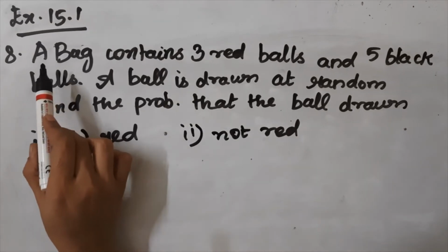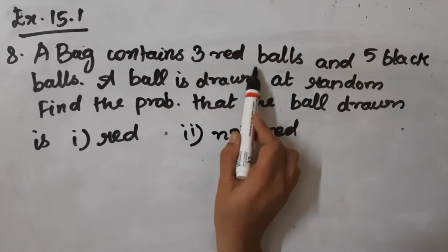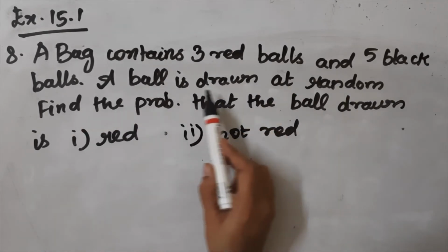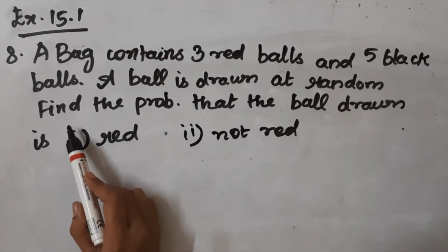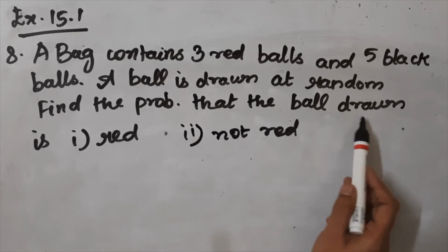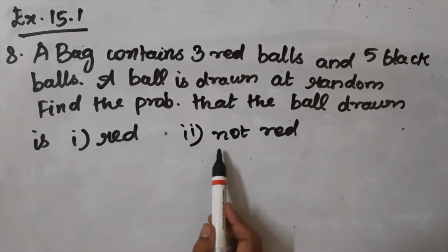In this video we are going to see this question. A bag contains 3 red balls and 5 black balls. A ball is drawn at random. We have to find the probability that the ball drawn is either red or not red.